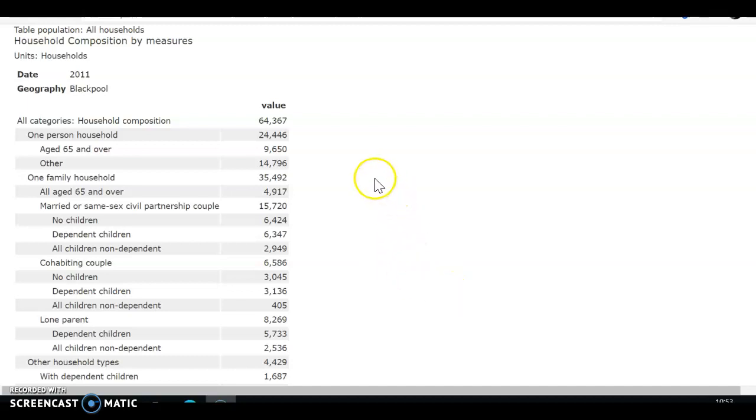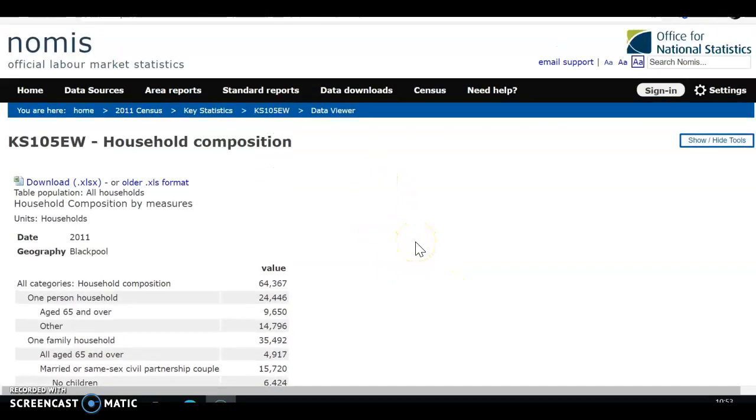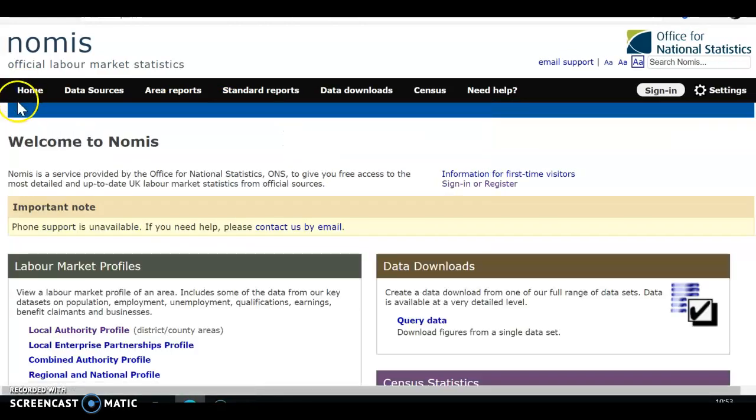So you can get lots and lots of information from NOMIS, and in particular from the local authority reports and the census reports. I hope you found that useful. It's an interesting way to complete your business plan with real, live, up-to-date information.